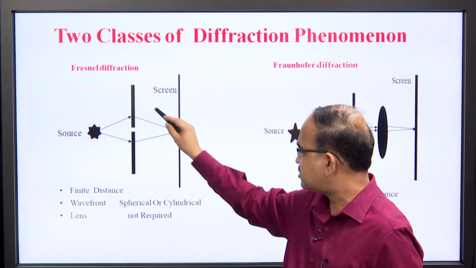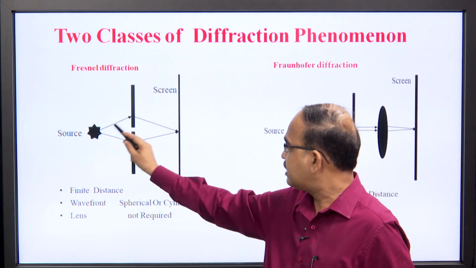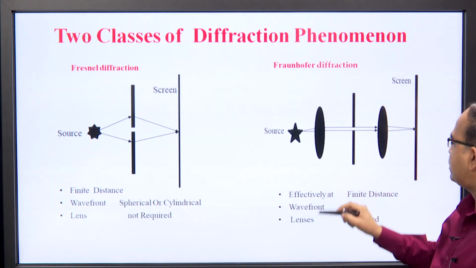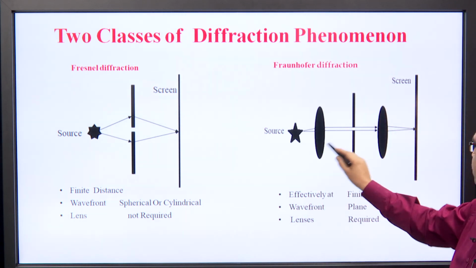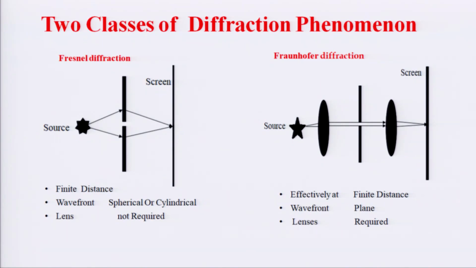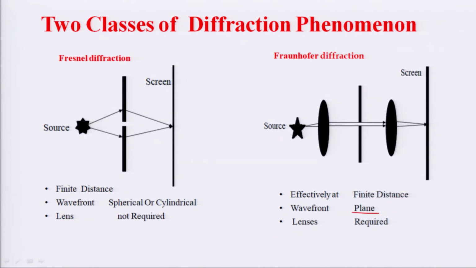In this case, we can see that the wavefront is either spherical or cylindrical. Here lenses are not required. In case of Fraunhofer diffraction, we can see that the source and the screen are effectively at infinite distance, and the wavefront in this case is plane and lenses are required.